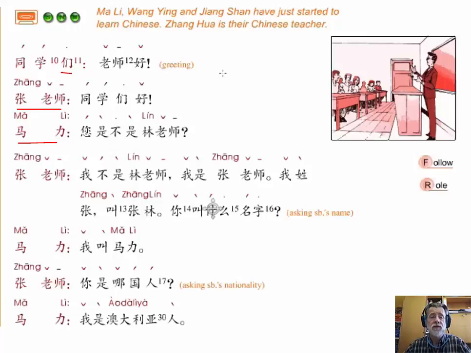So the students start off greeting the teacher. 老师好. And you notice with this greeting that the students actually use the teacher's title. They don't use the teacher's name. They could have said 张老师好. That's fine. Or just simply 老师好. And you'll find with a lot of different job titles like manager and so on, you can do the same thing. You just use the title and you add 好 afterwards as a greeting.